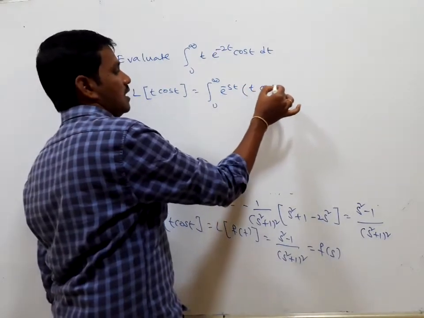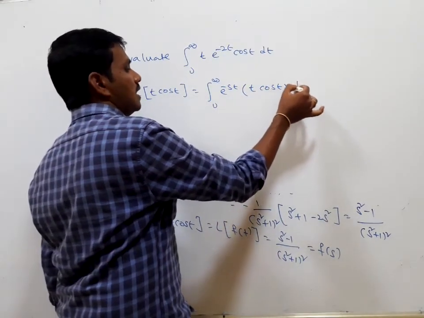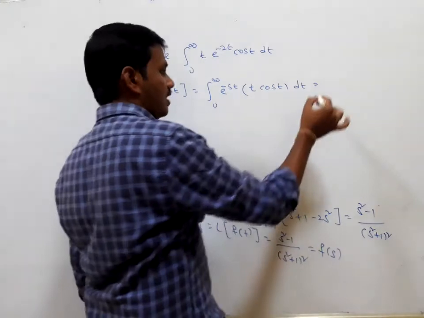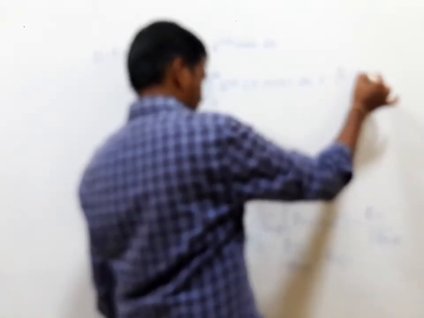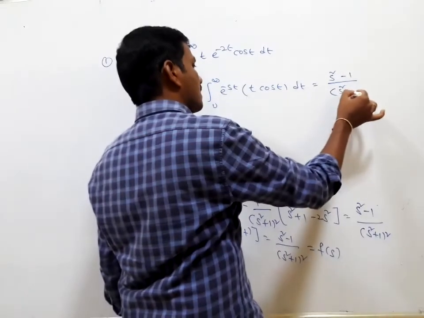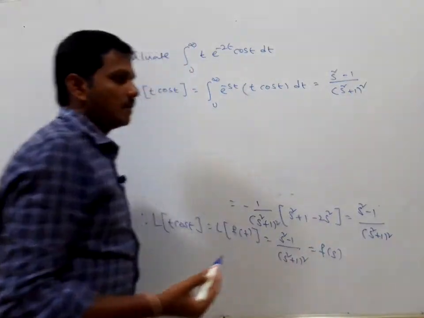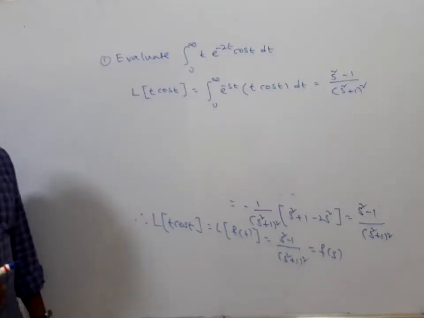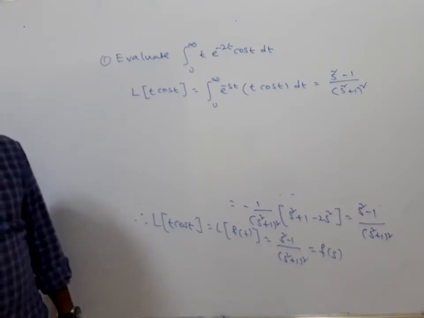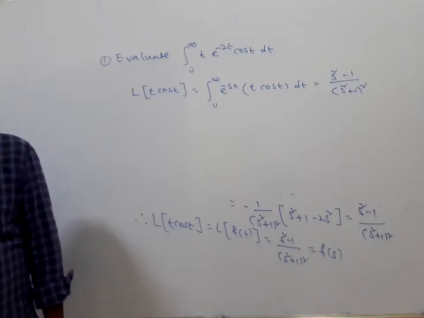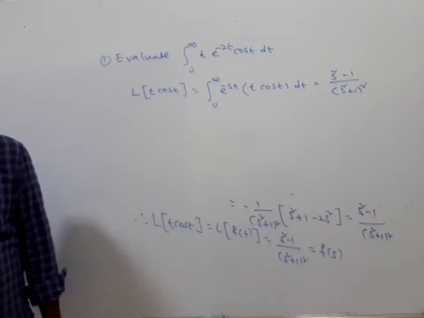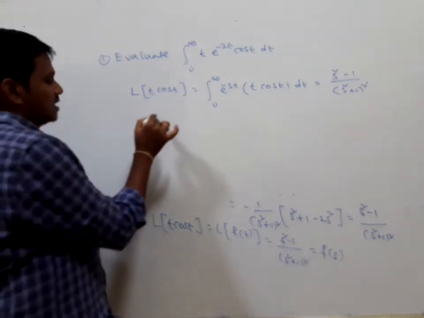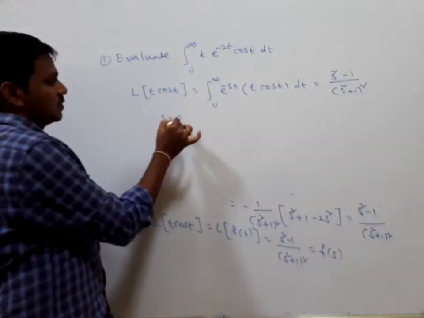The Laplace transform of t cos t is f of s, which is (s square minus 1) divided by (s square plus 1) whole square. To find that integral we take s tends to 2, I think, right? Put s equals 2 here.